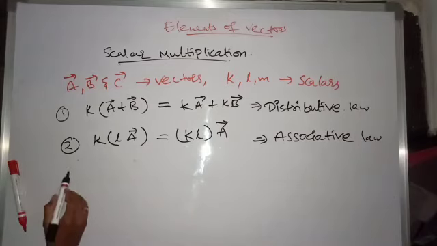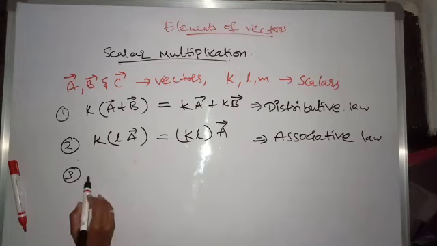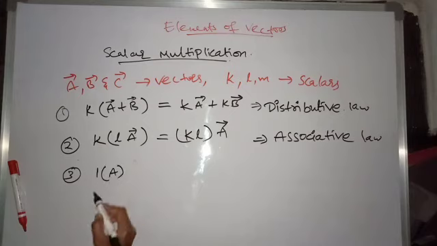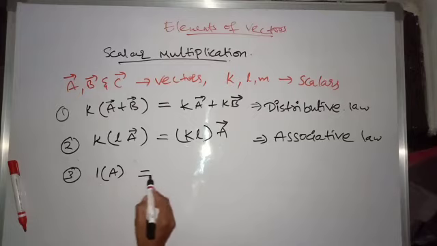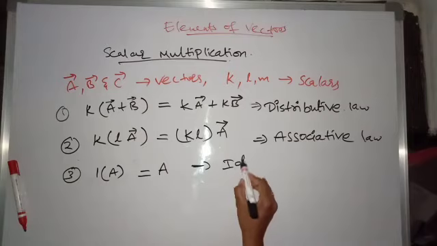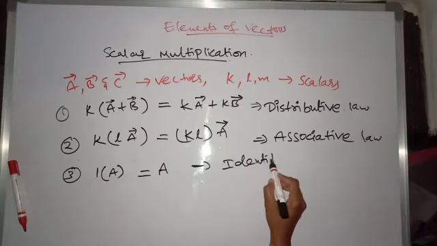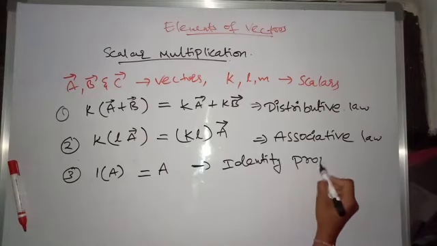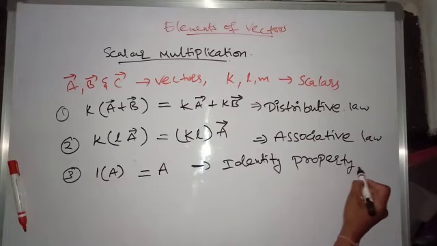And the next one is the scalar 1 into A is equal to A. This is the identity property or identity law.